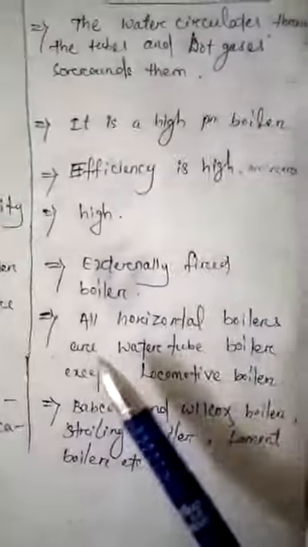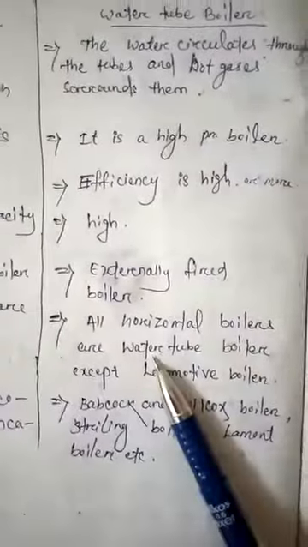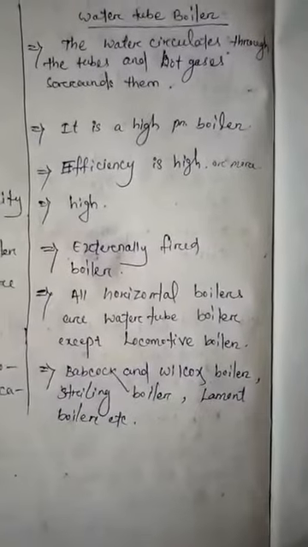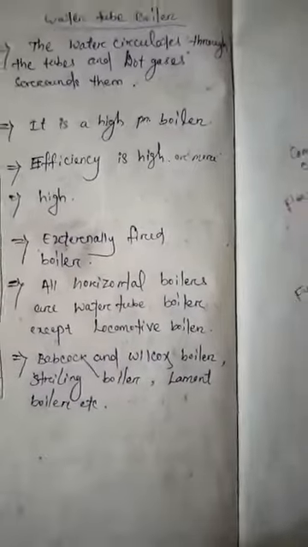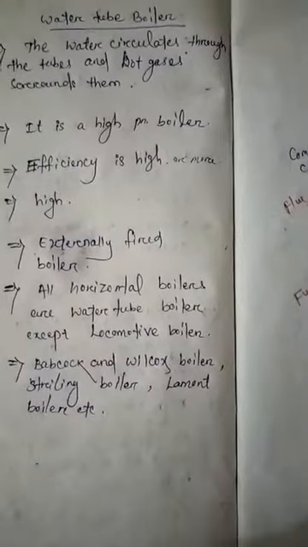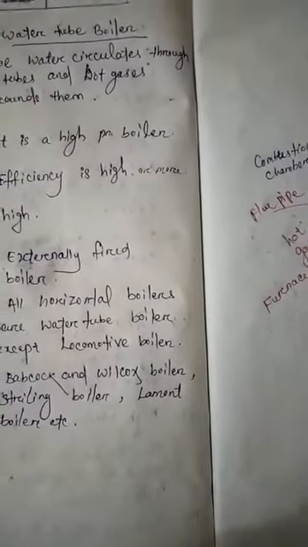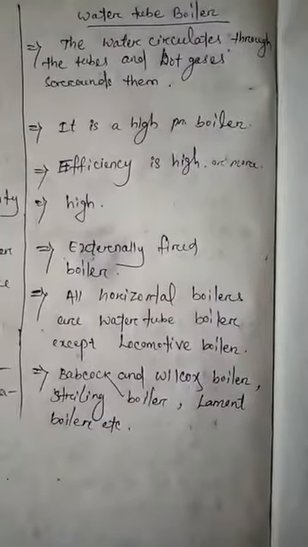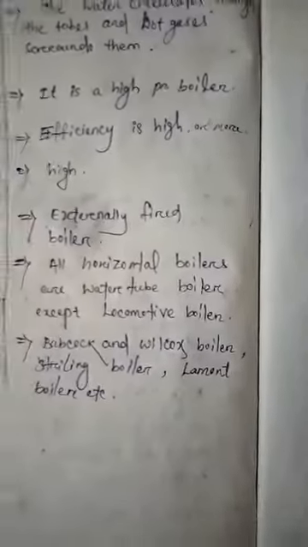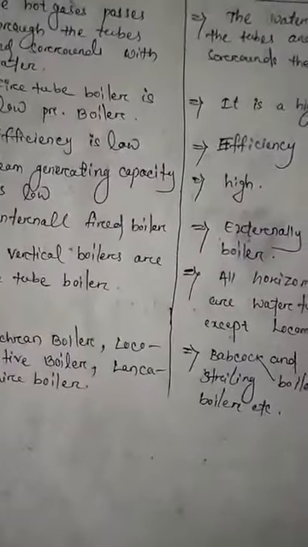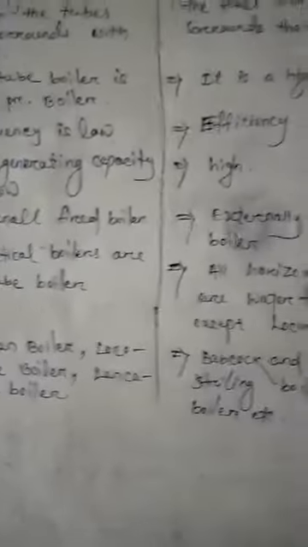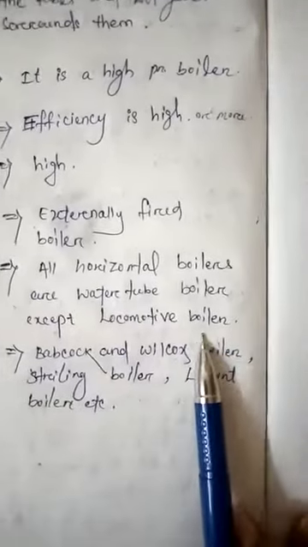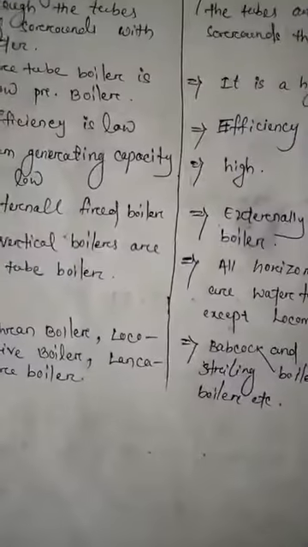In water tube boilers, all horizontal boilers are water tube boilers, except the locomotive boiler, because the locomotive boiler is a horizontal boiler but it is a fire tube boiler. So the locomotive boiler is a horizontal boiler but not a water tube boiler. It is a fire tube boiler.